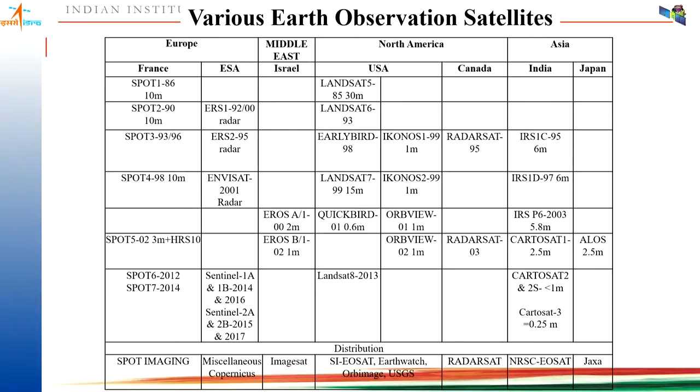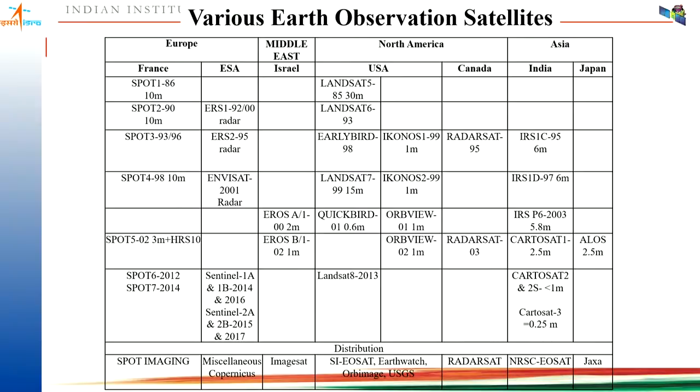Then from the Middle East, EROS is there. From NASA, we have the Landsat series of satellites. Landsat 8 was launched in 2013, and it is still working with 30-meter spatial resolution in multispectral and 15-meter in panchromatic. Then whatever data you are seeing in your Google Earth is from the IKONOS series of satellites